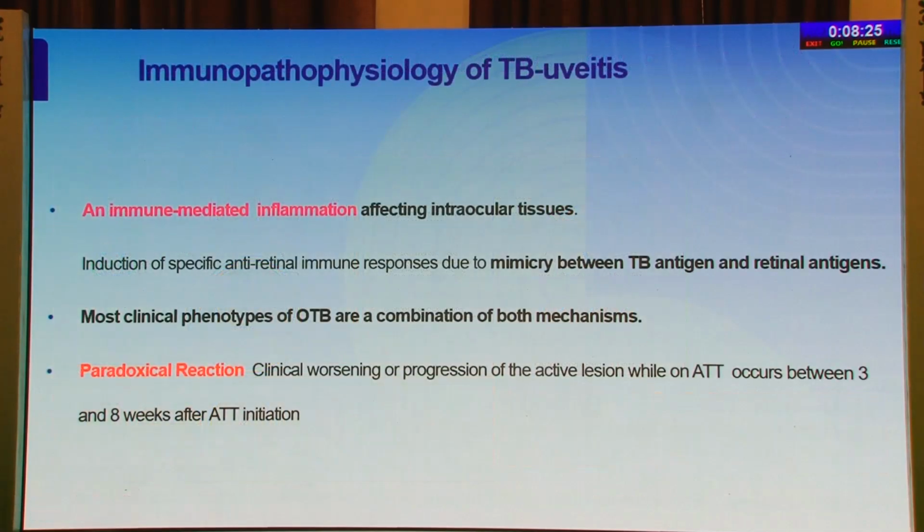Another way is the immune-mediated inflammation. Here there is an induction of specific antiretinal immune responses due to the mimicry between the TB antigen and the retinal antigen. Most of the clinical phenotypes of ocular tuberculosis are a combination of both these mechanisms. A paradoxical reaction is a clinical worsening or progression of the active lesion while on ATT.